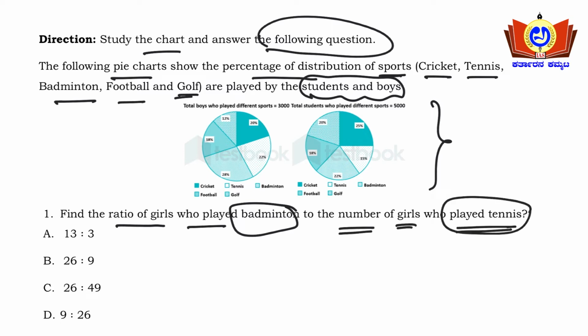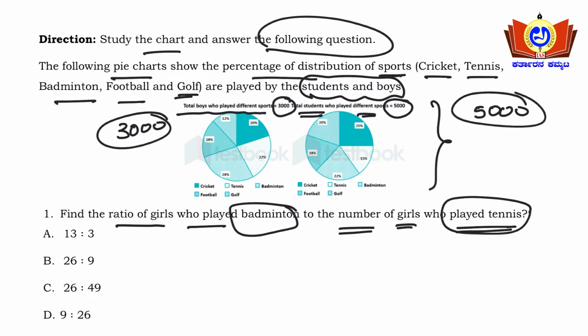See here, actually two charts have been given. Total boys who played different sports is 3000, and total students who played different sports is 5000. This data you need to interpret. In these two charts, the code is given here.